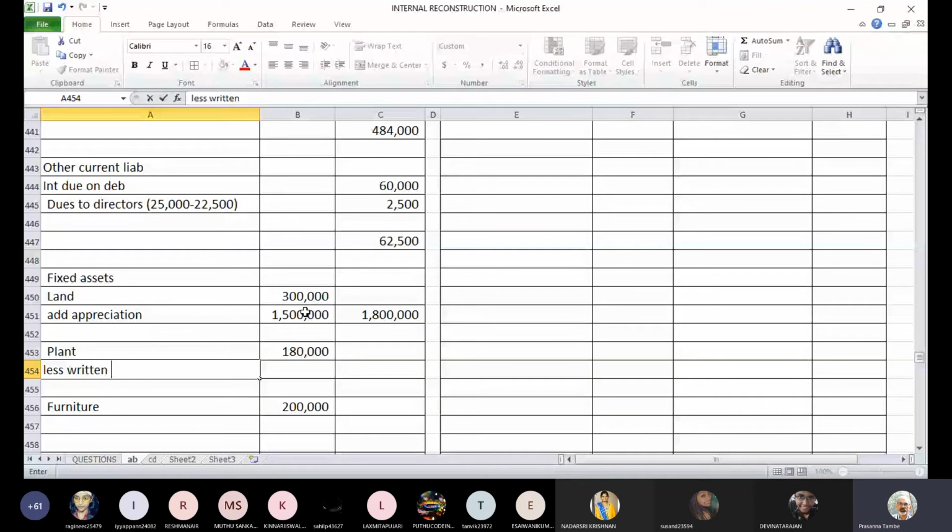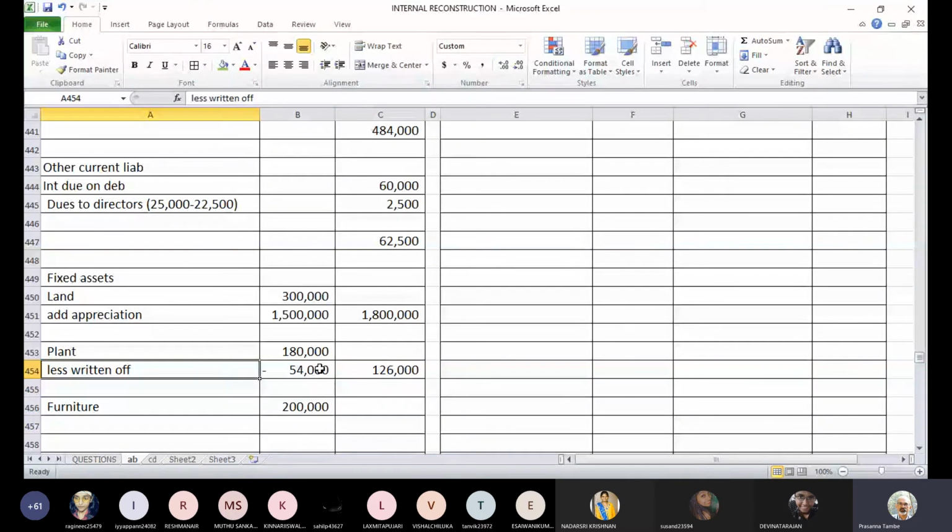Furniture and plant, both were written off. How much was the write-off in respect of plant? It was 54,000. 30% was written off in plant. So 30% written off, balance will be 1,26,000.